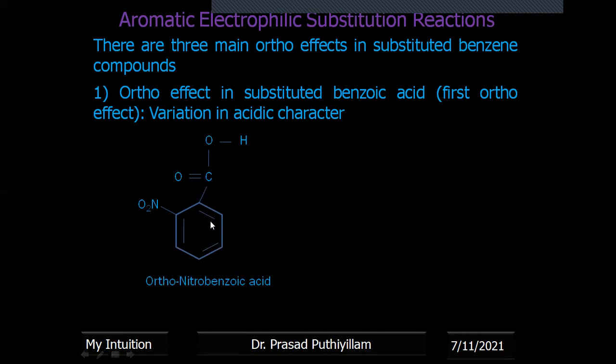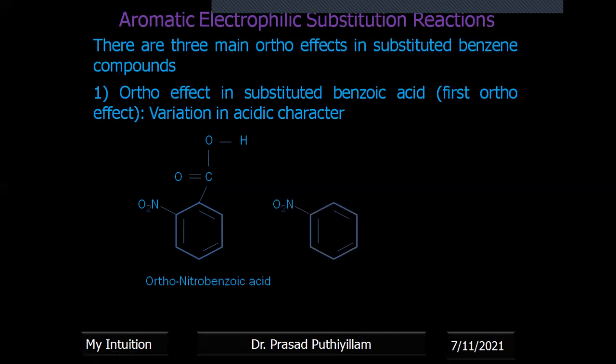Then the 3 pi bonds, or 6 pi electrons, in the aromatic benzene and their conjugation with the carbonyl group will be disturbed because of the steric effect. That means these electrons cannot easily go and have conjugation with the carbonyl group.